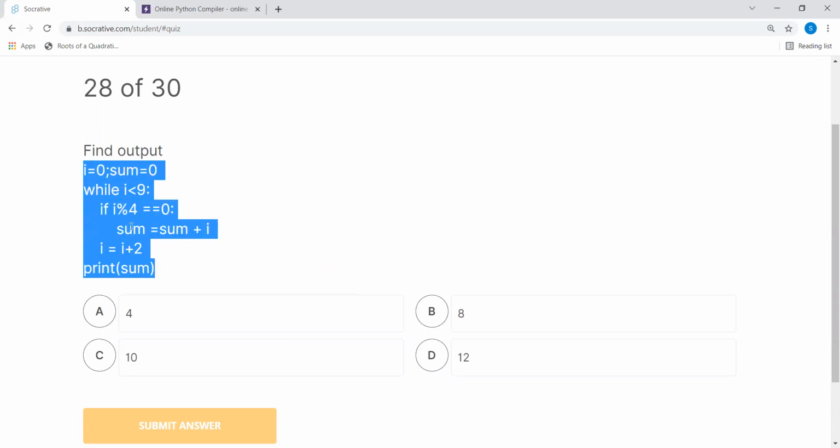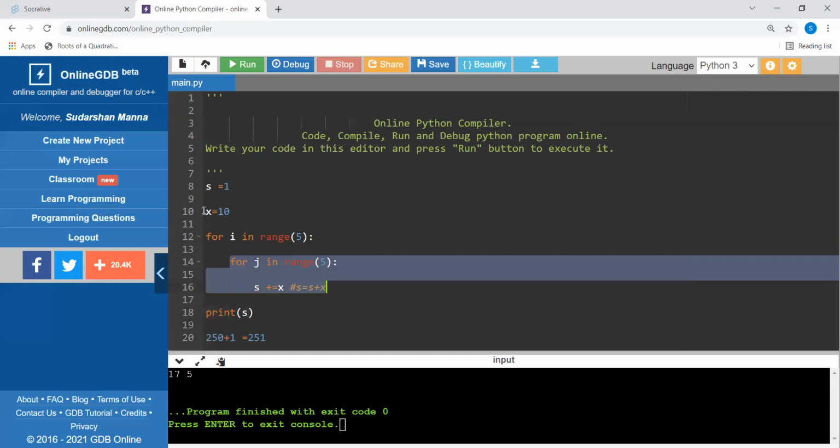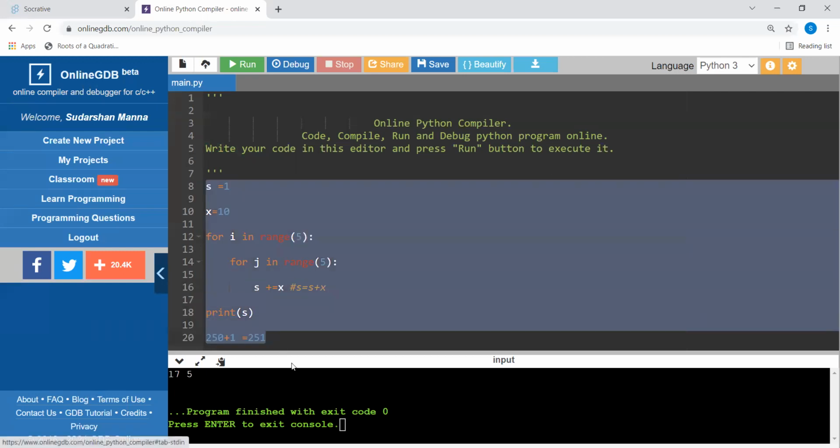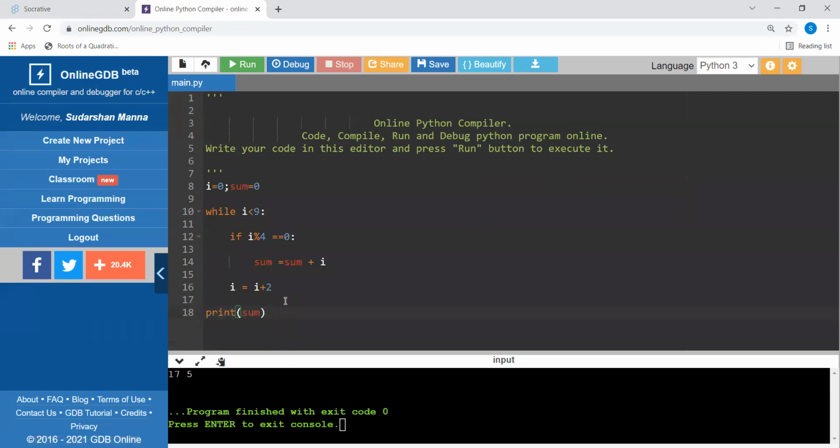It's always safe to just do a little bit of dry run so that you can be sure that what you're doing is right. Sometimes we mentally skip a step and we get the wrong answer. So let's see, I value is 9, right? Okay, I value is less than 9.